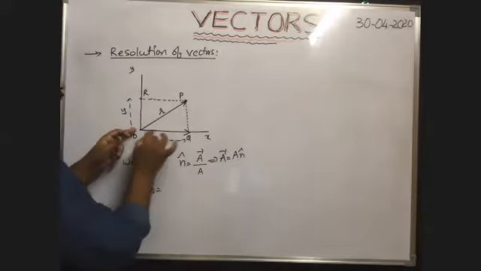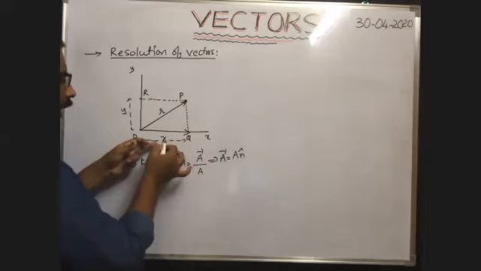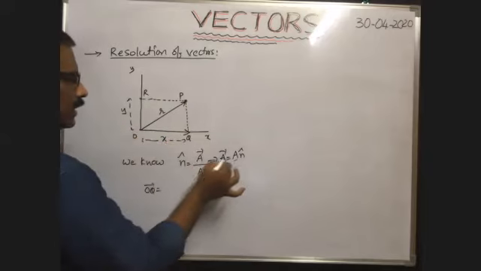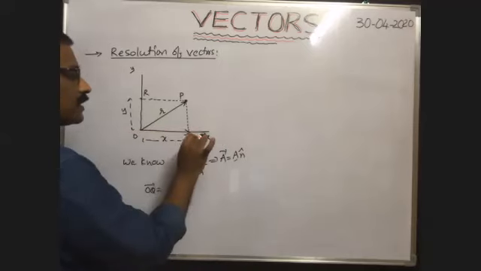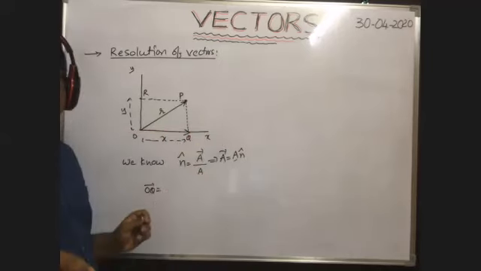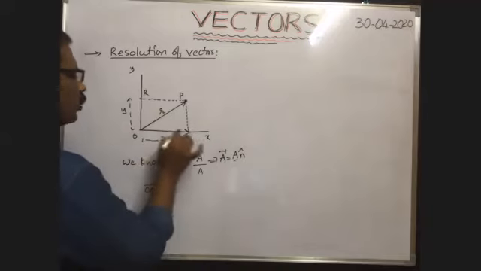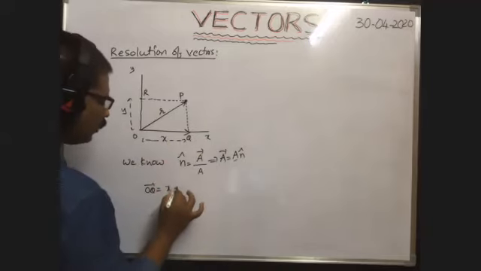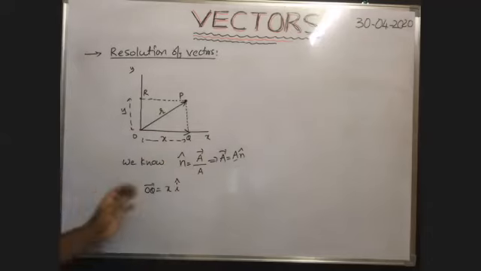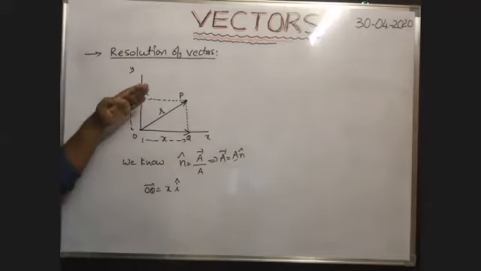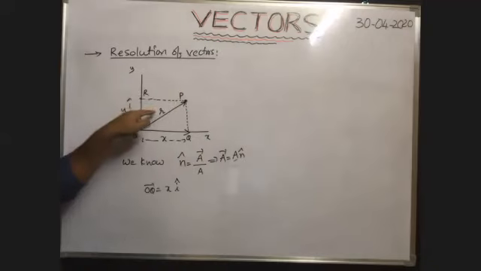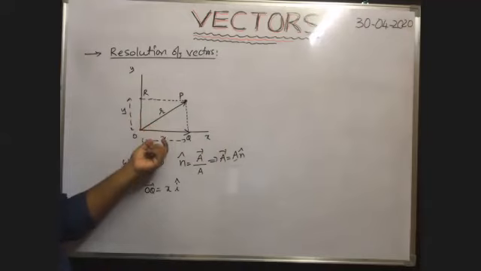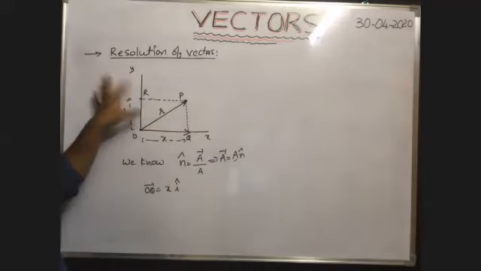The magnitude of this displacement along the x-axis is equal to x, no? So magnitude is x. Then what is the unit vector along this direction? Unit vector along the x-axis is represented with i cap, already I said. That's why this OQ bar can be written as x into i cap. I think everyone followed. Whenever the body has traveled from O to P, covered a displacement R bar, at the same time, it has covered a displacement equal to x in this direction and y in this direction.